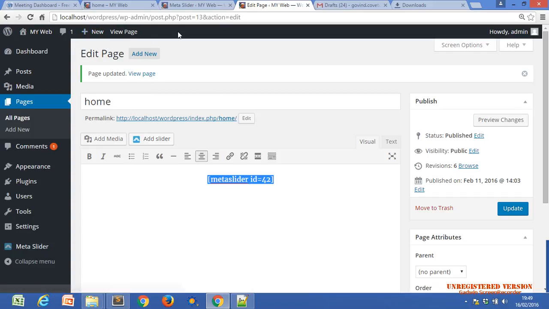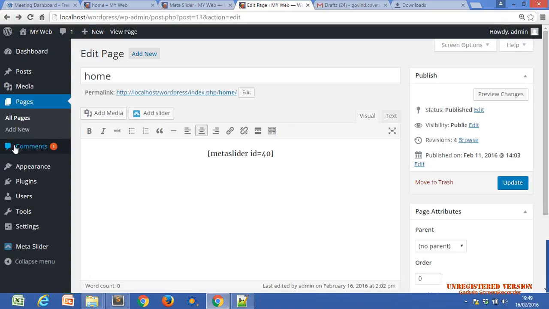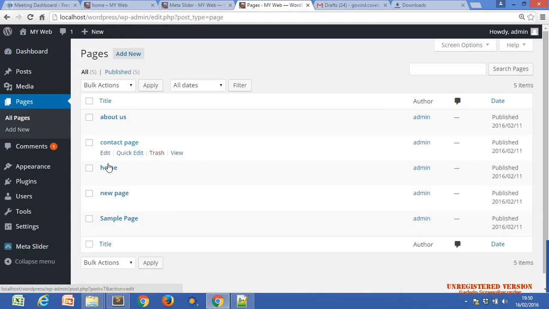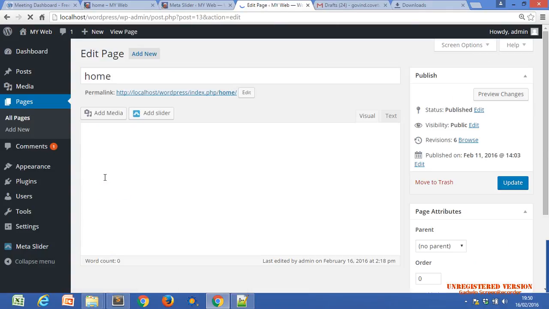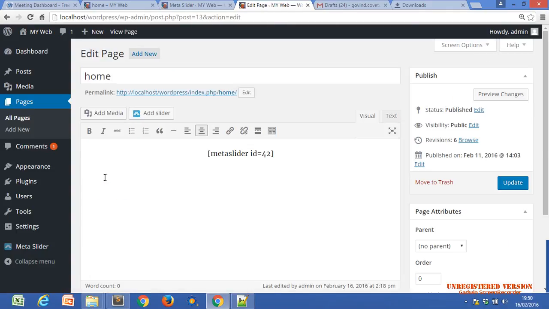How do we get this window? Khushi, how do we get this window? Let's go back. Just go to all pages. Within all pages the list will appear here. Just click on the edit option, the home edit option, then we will get this window. We can put the shortcode here, then we will get the particular slider on that page.